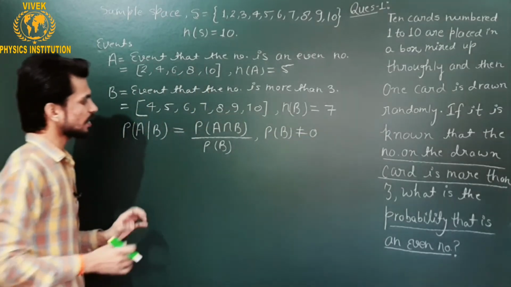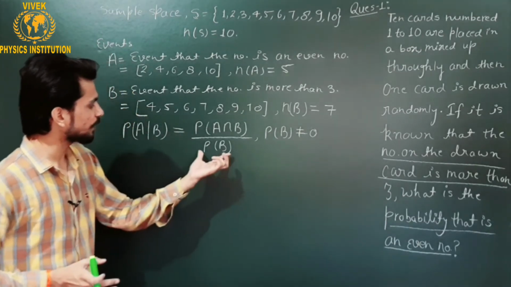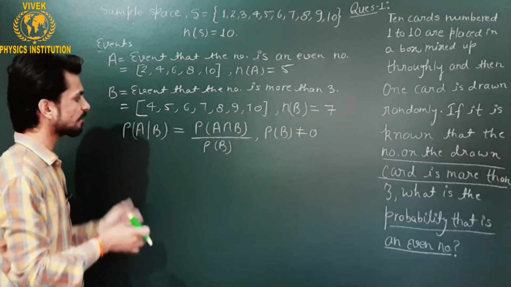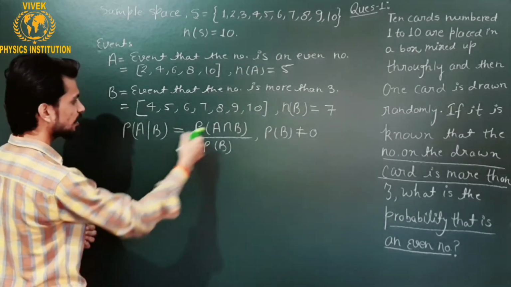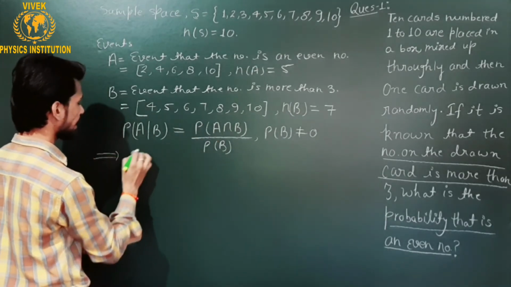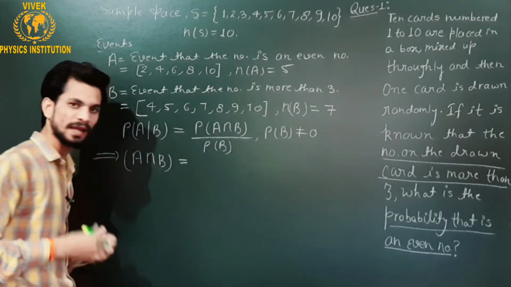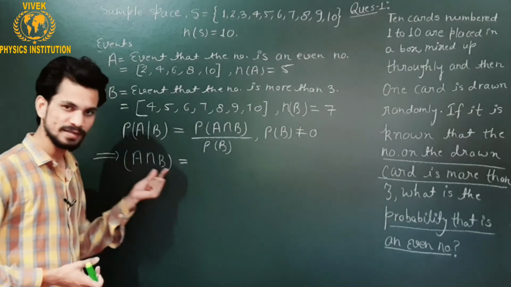Okay, so let us find one by one the values of the probability of event B and the probability of A intersection B. So let us first find A intersection B. A intersection B will be a new set in which we will have the elements which are common in set A as well as in set B.